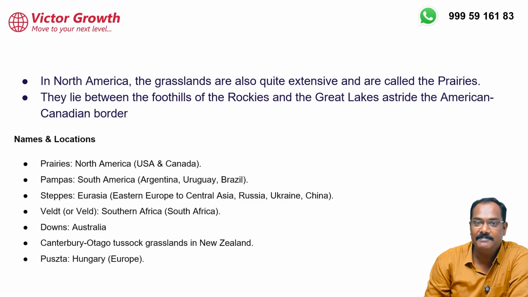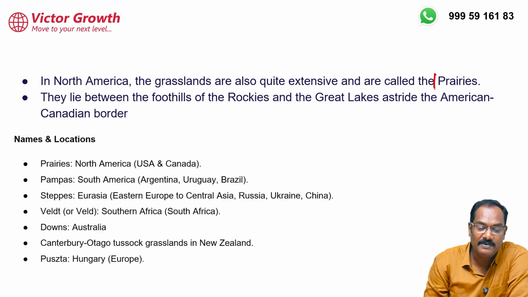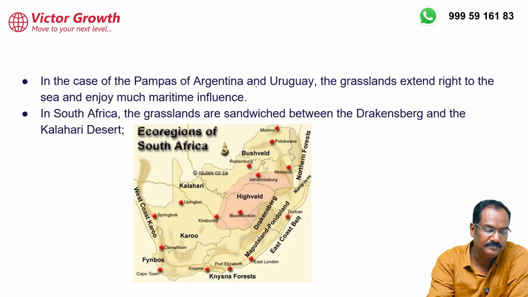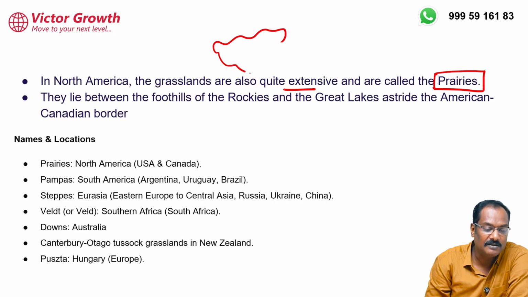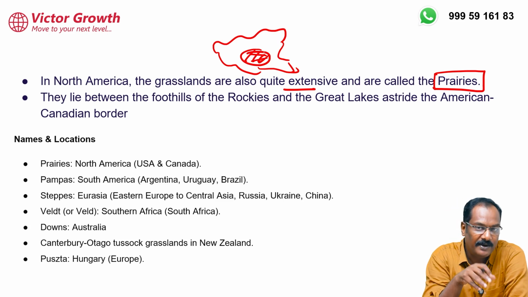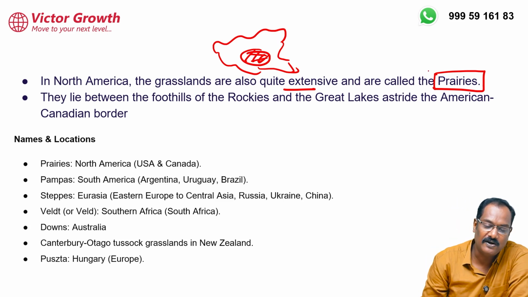In North America, what happens? This climate is known by the name prairies. In North America, it is quite extensive. Extensive means, see, I can show you. If this is a North American map, this much broader area, the central part of North America, is occupied by the temperate grassland. Locally they call it prairies.